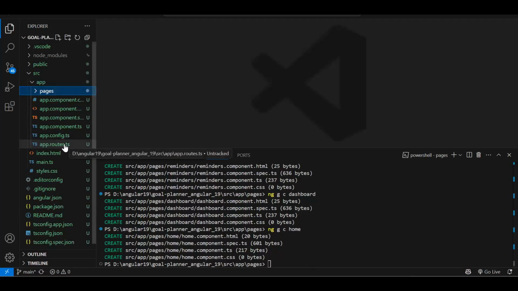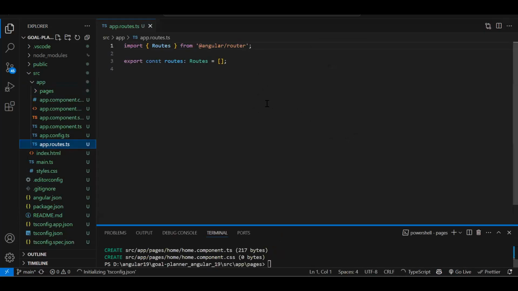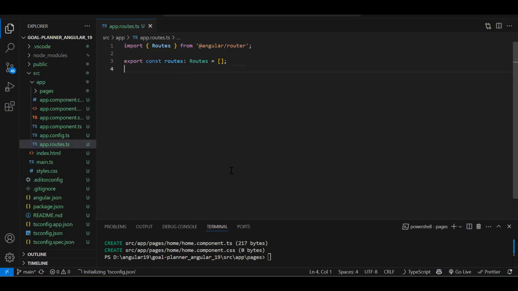Then obviously, once we create the component, we have to go for creating the route. So a route is again normally it will be in previous version we used to have this as a module, but from standalone we got it as a normal TS file and a normal constant file we are creating.